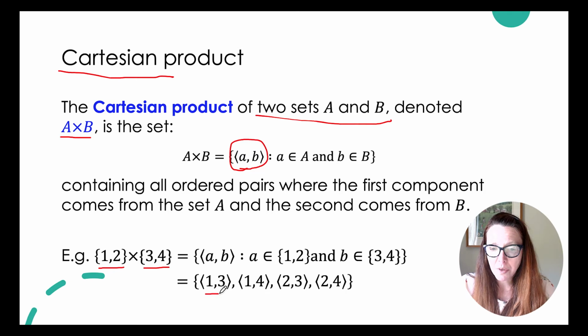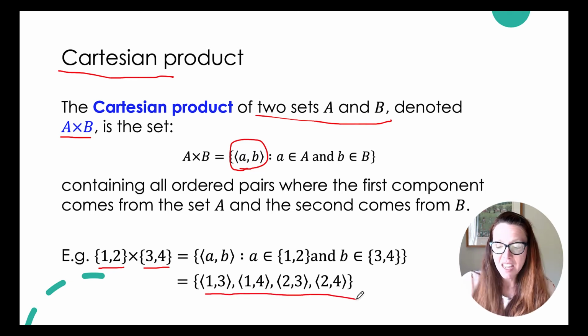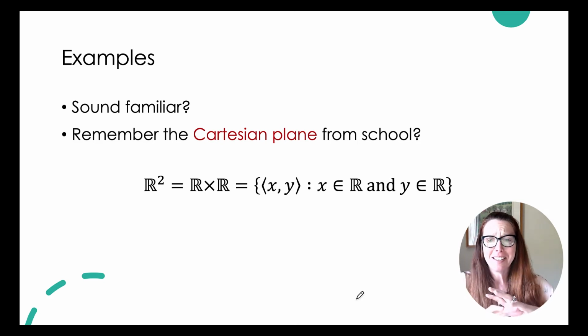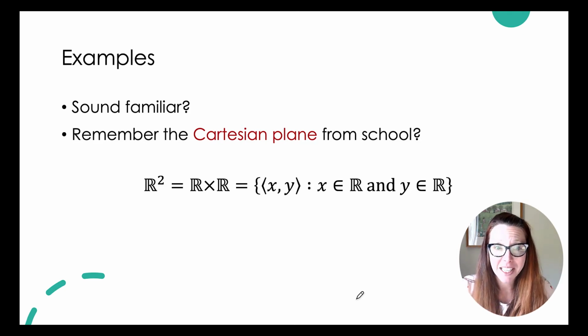We get 1, 3, 1, 4, 2, 3, and 2, 4. And that's all that we can generate from those two sets, the Cartesian product of those two sets, because those sets are small. But we've seen a bigger example, and that is the Cartesian plane. There's no limit to the possible combinations of x and y that we can create in that Cartesian plane.